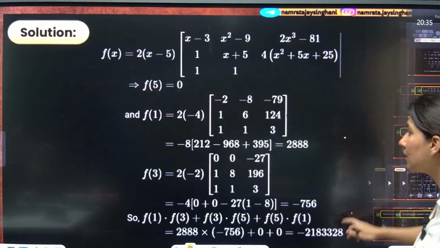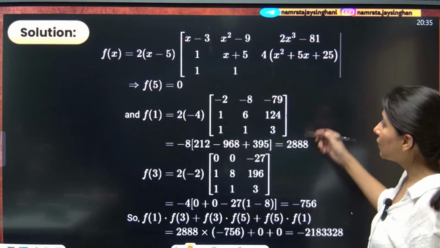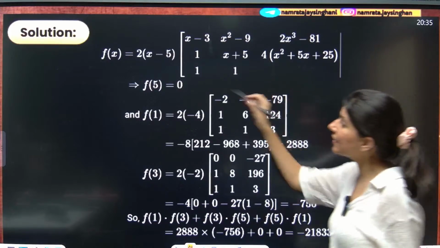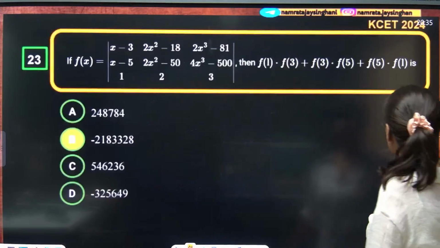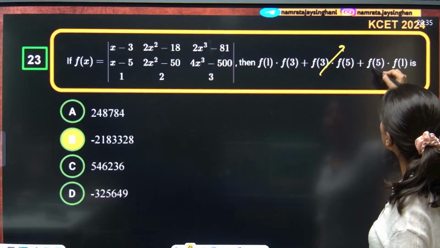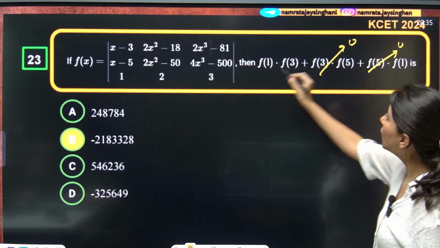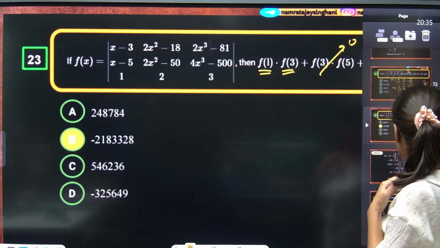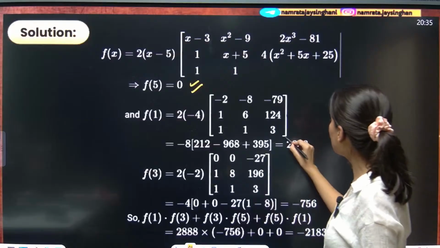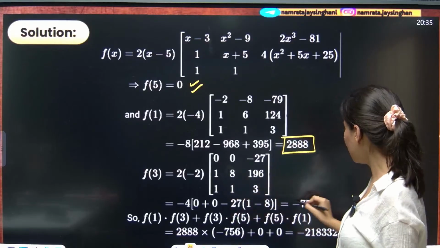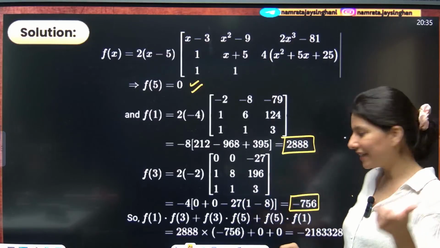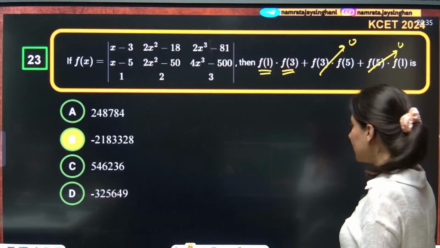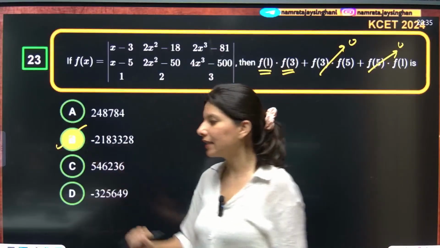You will realize this question is a little bit calculative. The moment you calculate F of 5, you will realize F of 5 is coming out as 0. If F of 5 is coming out as 0, that means these two things are becoming 0. You only need F of 1 into F of 3, no need of F of 5. So F of 1, if you calculate, is 2888, F of 3 is minus 756, a slightly calculative question. If you multiply, the answer will be 2183328 with a negative sign.